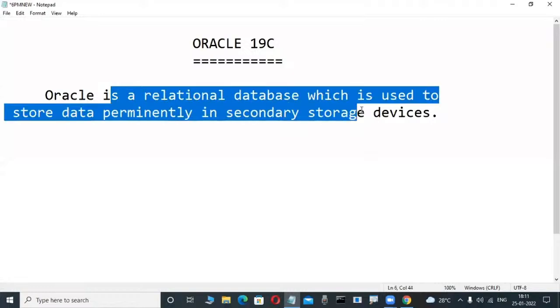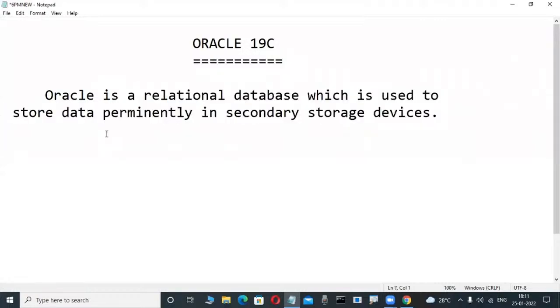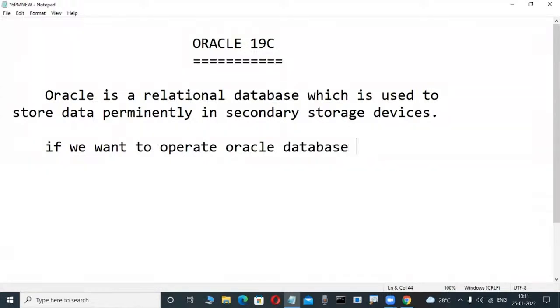Oracle is a relational database which is used to store data permanently in secondary storage devices. Everyone knows. Write it. Next, write this also, very slowly, very easy. If you want to operate an Oracle database, then we are using the following languages.